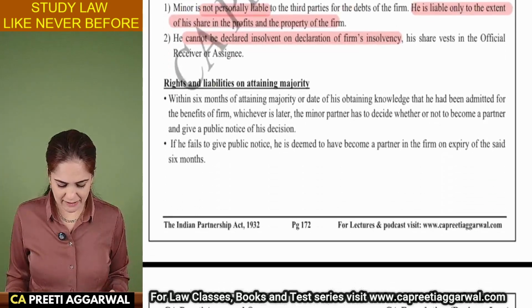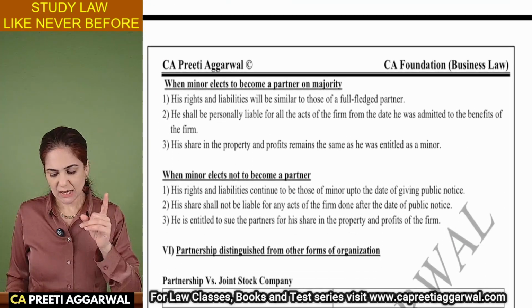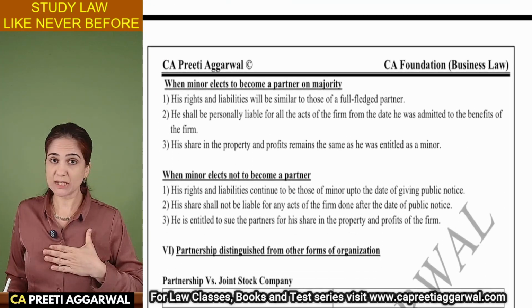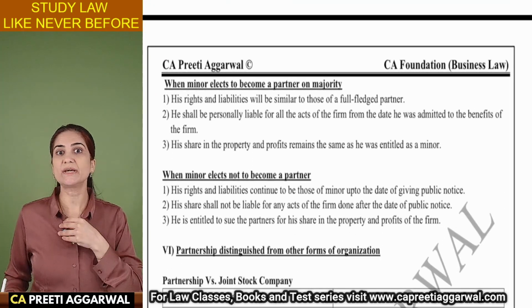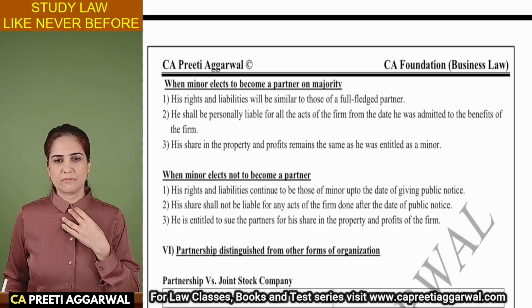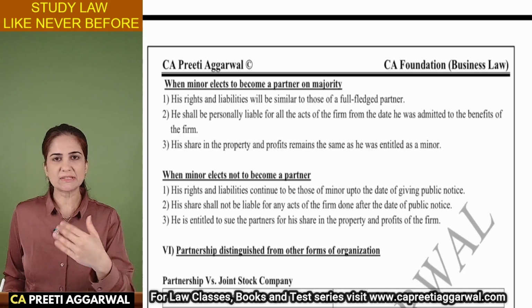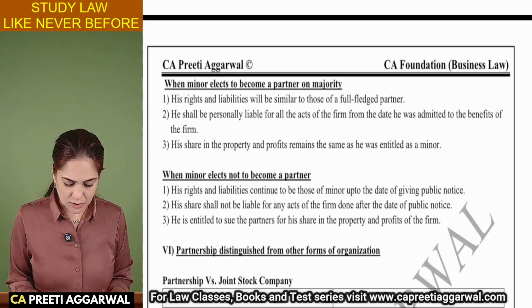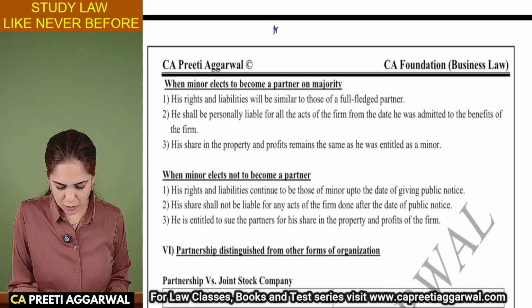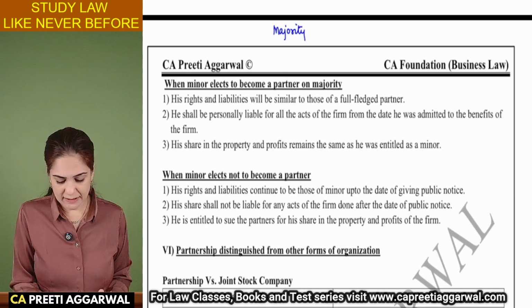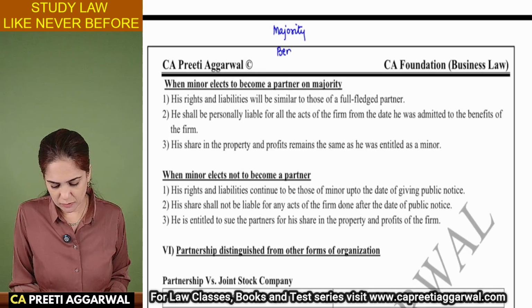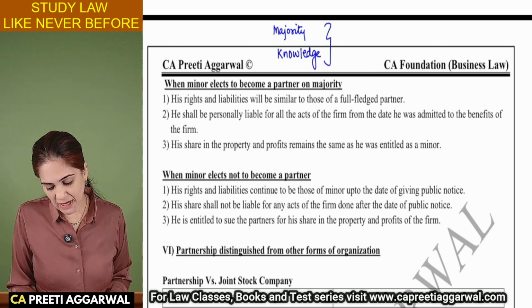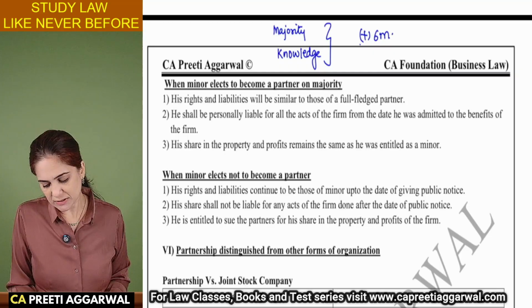What are his rights and liabilities on attaining majority? As soon as he turns major, or when he gets knowledge that he has been admitted for the benefits of the firm, within 6 months, whichever is later. Okay, so he either attains majority, or he came to know very late that he had been admitted for the benefits of the firm, whichever is later. From that, you will get a time limit of 6 months.